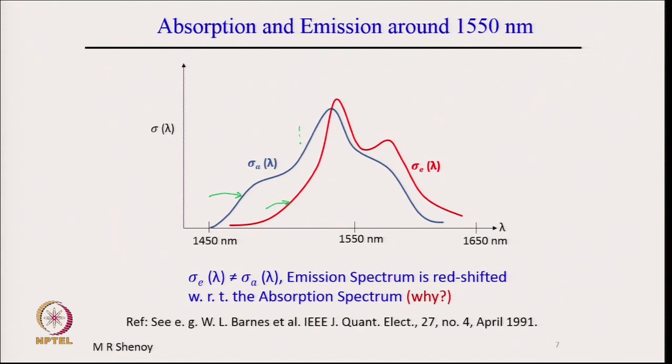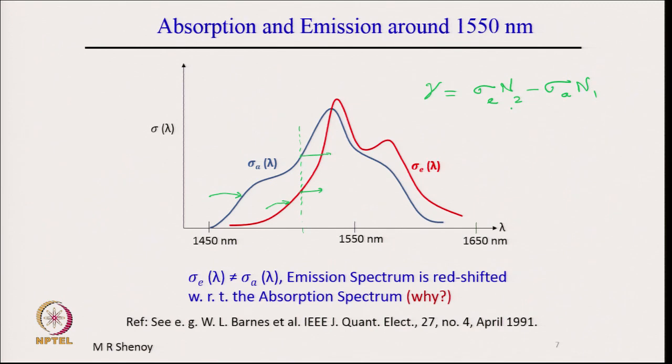So, at any given wavelength, for example, if we take a wavelength here, this is the value of sigma E and this is the value of sigma A. Therefore, it is important: the expression written for the gain coefficient gamma is equal to sigma E into N2 minus sigma A into N1.